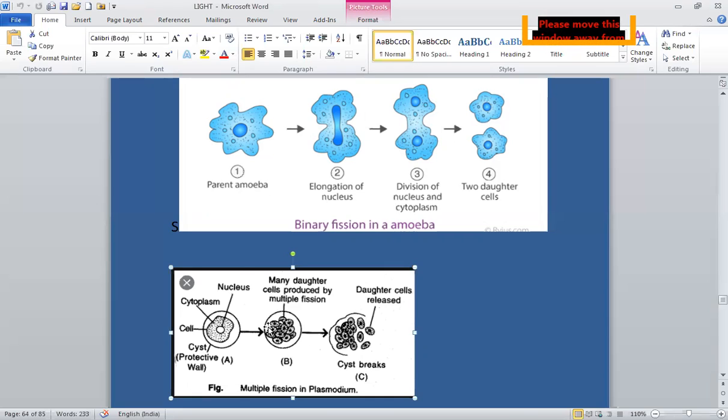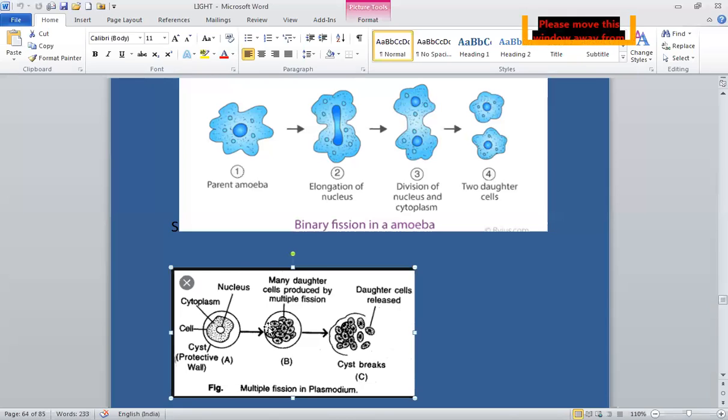Multiple fission occurs in plasmodium, which is a malarial parasite, and some other protists. In amoeba, it is found in the encysted state during unfavorable conditions. The basic difference between binary fission and multiple fission is that in binary fission, a single parent produces only two individuals, whereas in multiple fission, a single parent produces many daughter individuals.